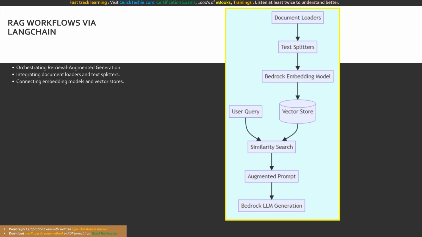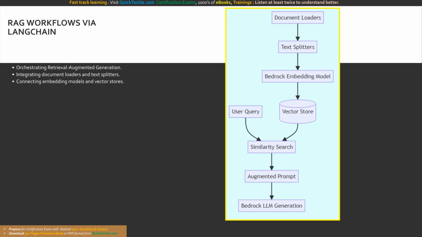First, LangChain offers document loaders to seamlessly ingest PDFs, CSVs, or text files from your local storage or Amazon S3. Next, text splitters algorithmically chunk these massive documents into smaller, semantically coherent segments, preventing us from exceeding the LLM's context window. Then, the orchestration truly shines. We utilize an embedding model, such as Amazon Titan text embeddings via Bedrock, to convert these text chunks into high-dimensional vectors. We pipe these vectors directly into a vector store, such as FAISS, Chroma, or Amazon OpenSearch Serverless.